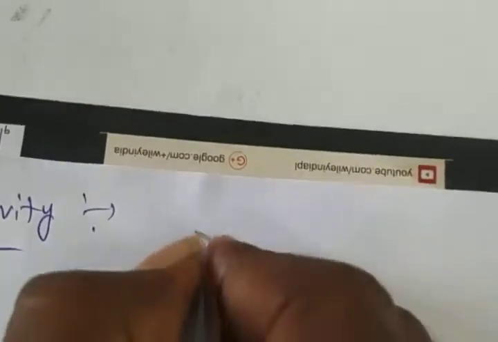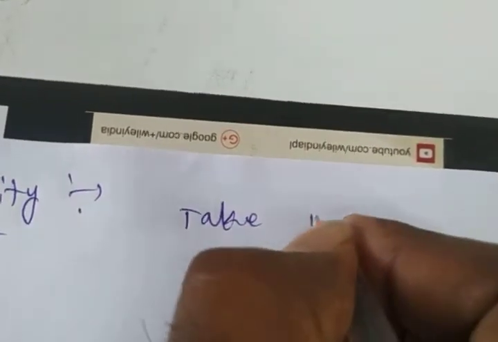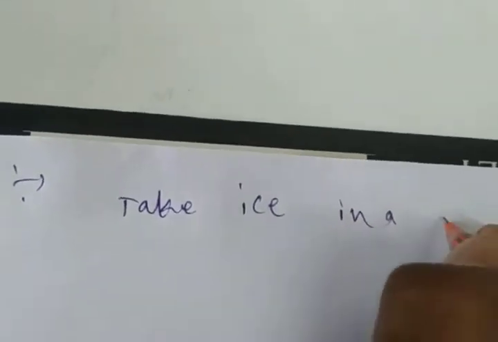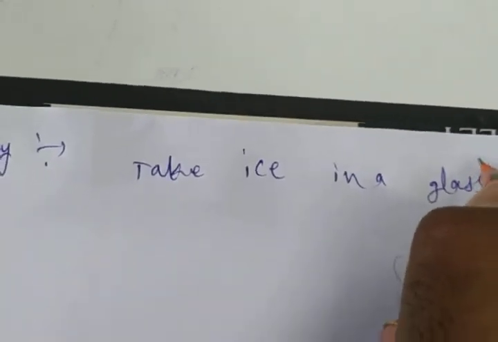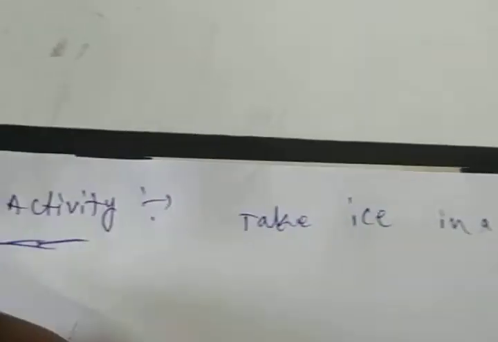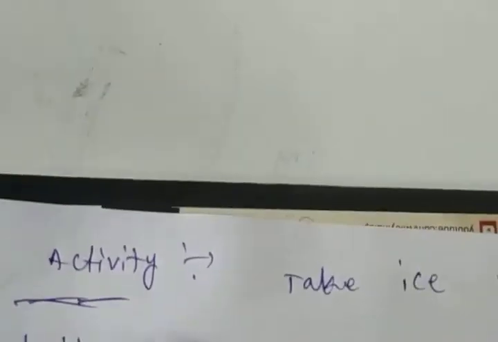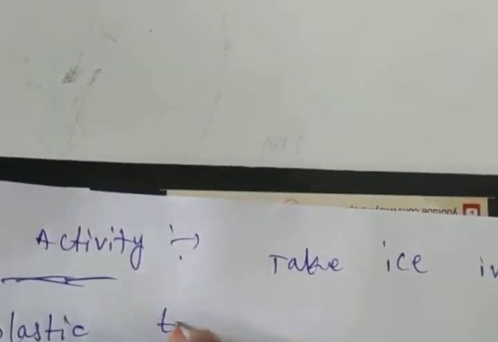Simply, these are all activities about the physical changes. Very simple activities. First, take ice in a glass or plastic tumbler.